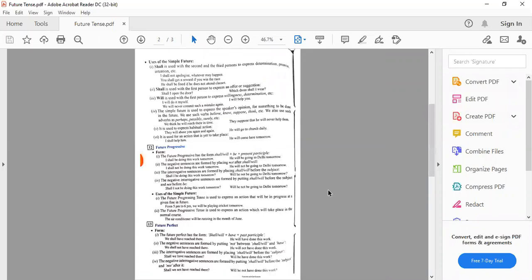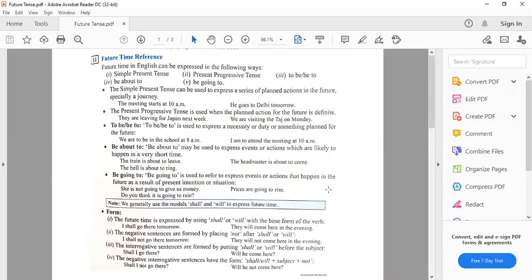We generally use the modals shall and will to express future time. कि हम फ्यूचर टाइम के लिए सिंपल सेंटेंसेस में मॉडल वर्ब्स यूज करते हैं, विल और शेल. जैसे कि हमने शुरू में भी डिस्कस किया था कि अब बहुत से मॉडर्न ग्रामेरियंस क्या कहते हैं कि there is no future tense. These are the modal verbs that we use to express future time. But in traditional or the olden way, we have the future tense with will or shall that we are going to discuss in the next form.